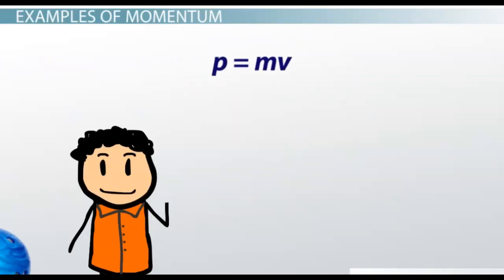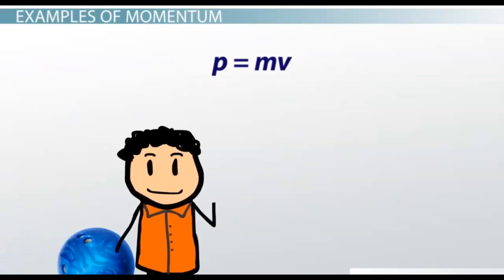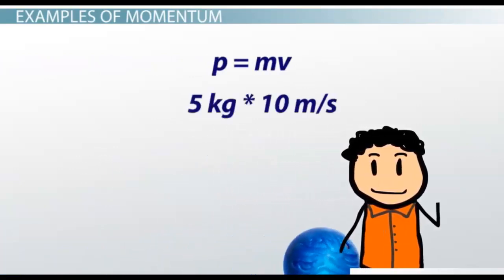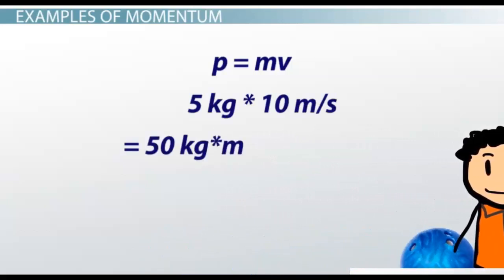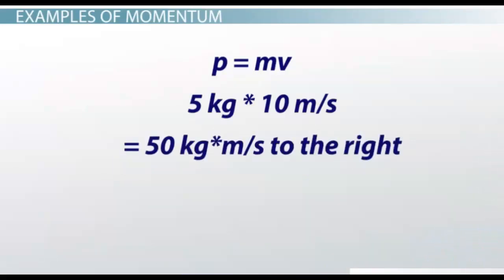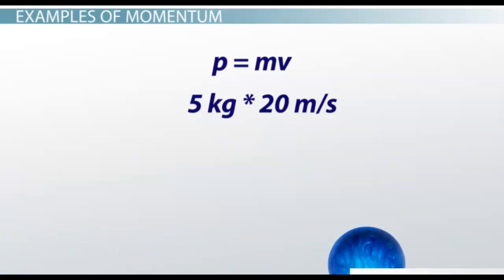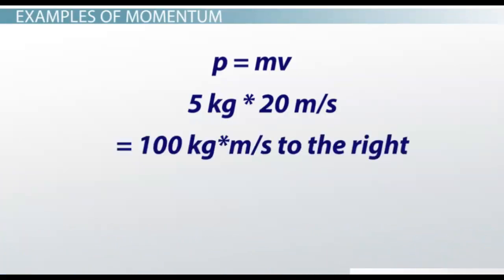A 5-kilogram ball rolling at 10 meters per second to the right has a momentum of 5 kilograms times 10 meters per second, or 50 kilogram times meters per second to the right. If that same ball increases its speed to 20 meters per second, we simply double the momentum since the velocity component is doubled. The new momentum for this ball is 100 kilograms times meters per second.